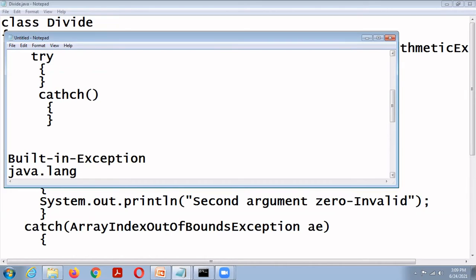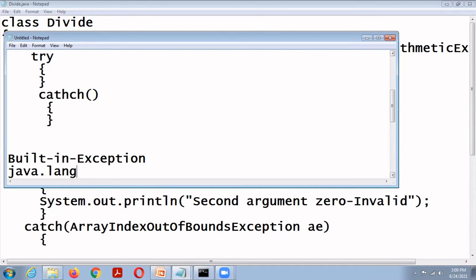But the checked exceptions are also defined in java.lang. These exceptions must be included in a method's throws list if that method generates the exception and does not handle it.